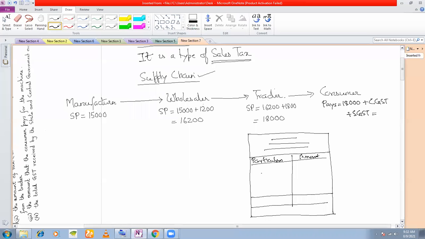And how do they make the bill? What they will do is they will first write the amount for the mobile phone. Suppose you are buying a Samsung mobile phone, and suppose you are buying it at say 10,000 rupees. Now CGST will be written here, and SGST will be written here.